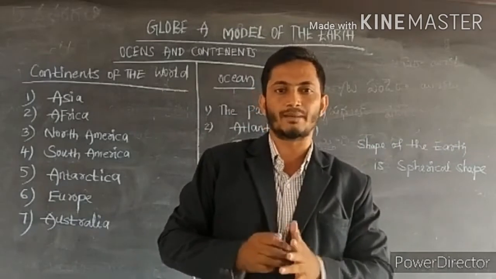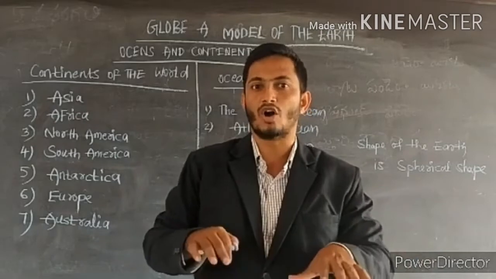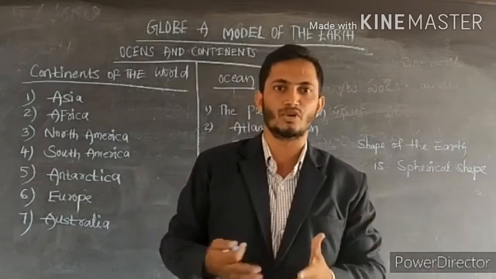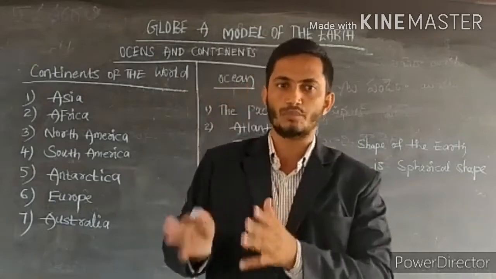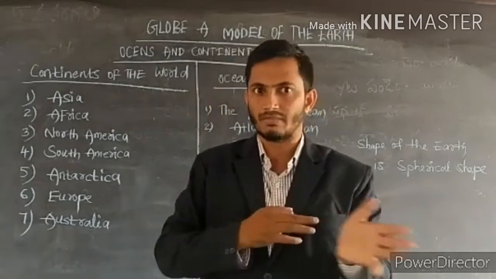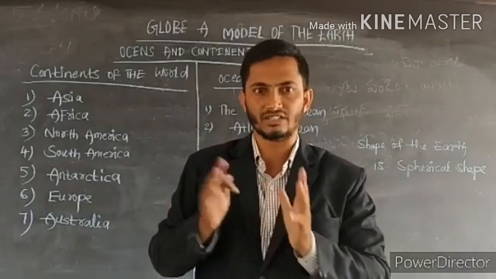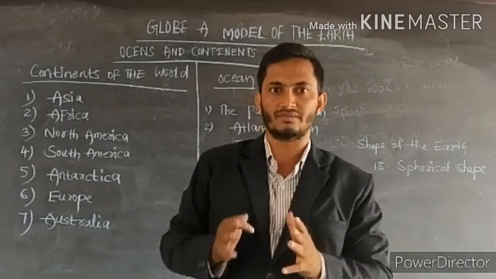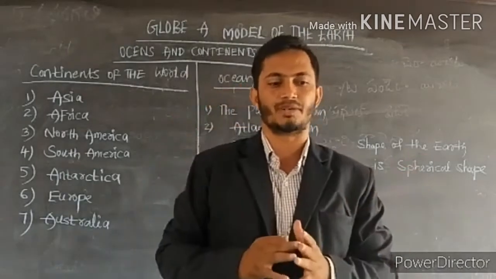The earth is like a ball, but the shape of the earth is not exactly a ball. The model of the earth is the globe, but the shape of the earth is not a ball or a globe. The exact shape of the earth is spherical, a spheroid.